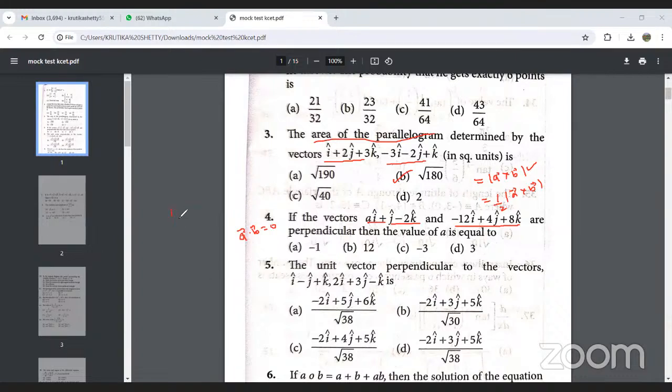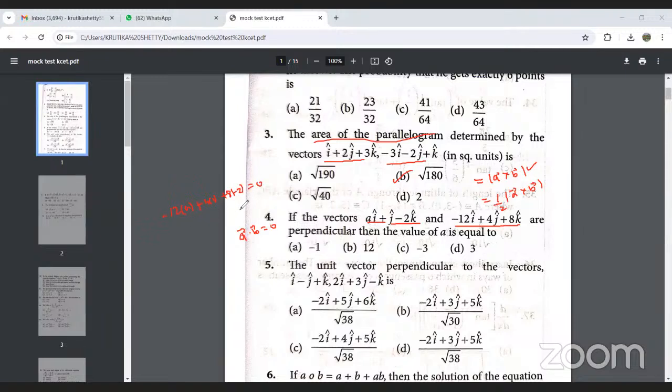It will be minus 12 into a, then 4 into 1, and then plus 8 into minus 2, equal to 0.